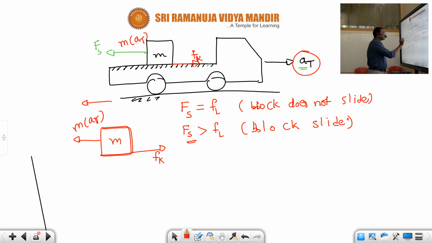Now this is the acceleration of the block. The block will accelerate, acting in the opposite direction.